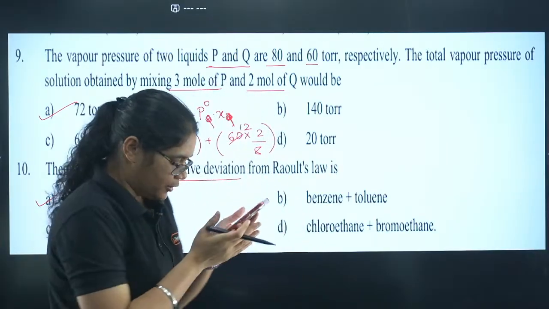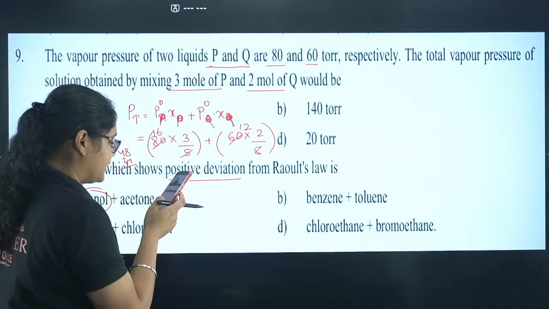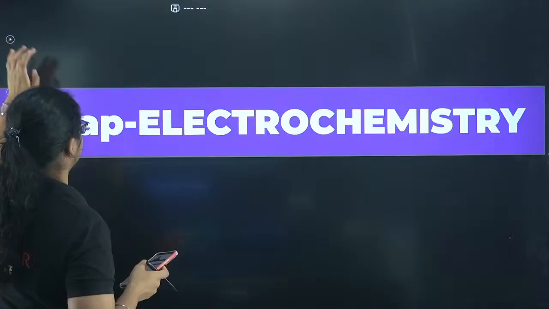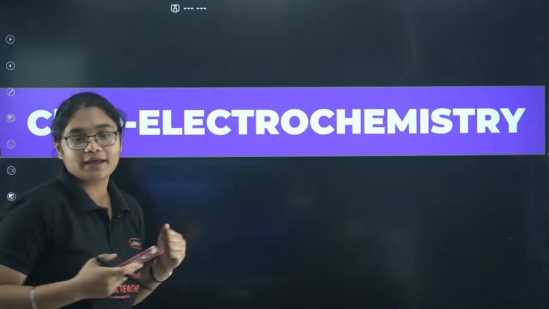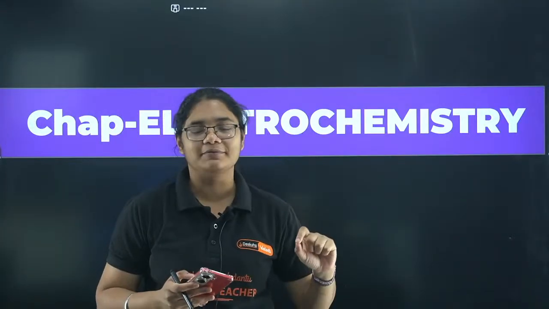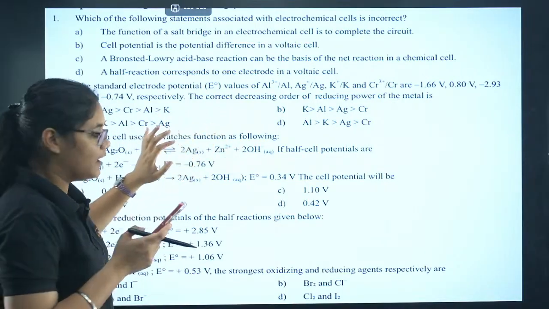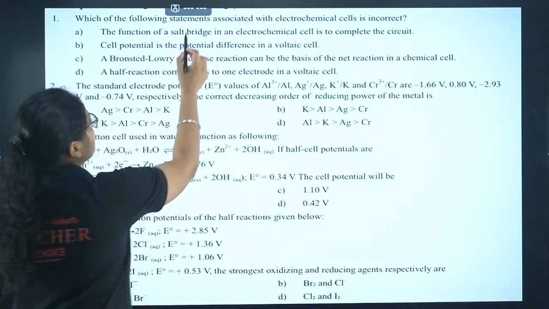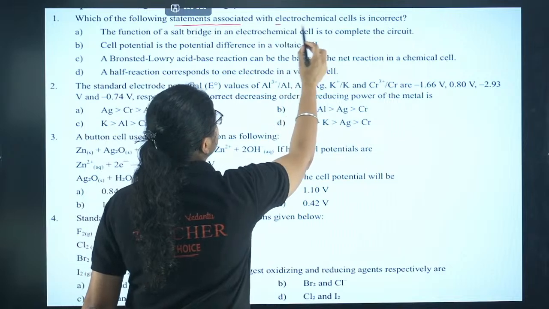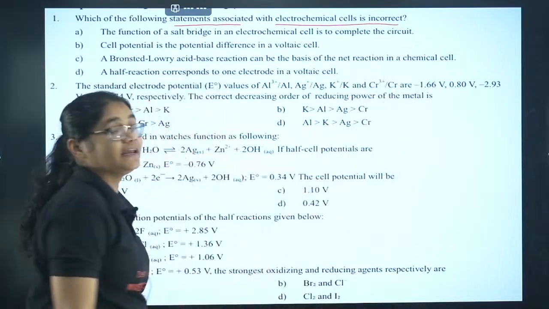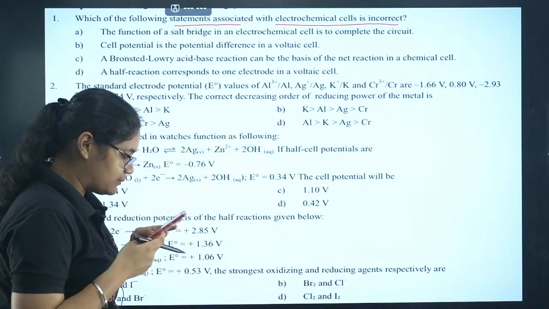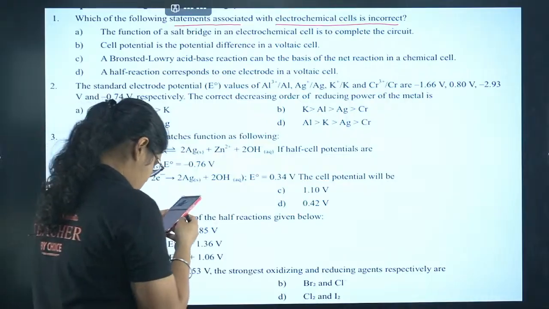Okay, good. Then let's move forward to the next chapter, that is electrochemistry. A very important chapter, so we'll have quick questions from here. The first question: which of the following statements associated with an electrochemical cell is incorrect?